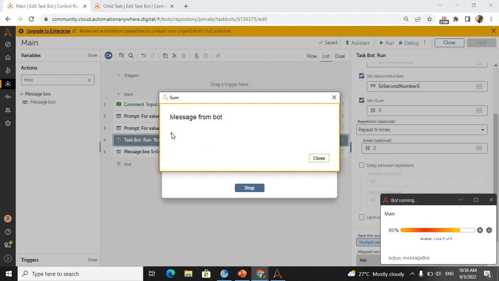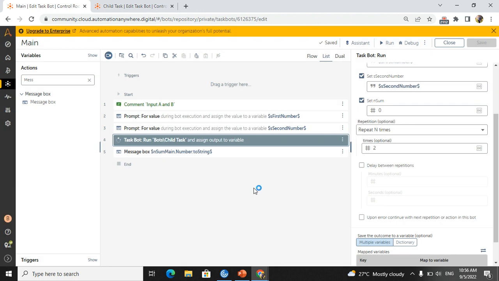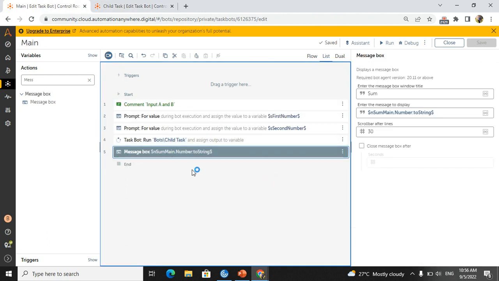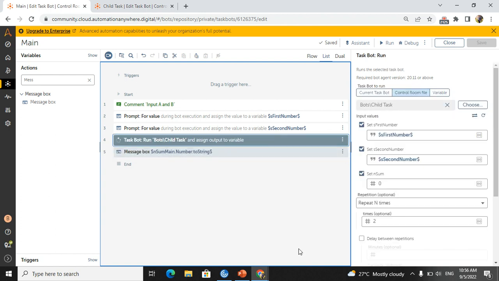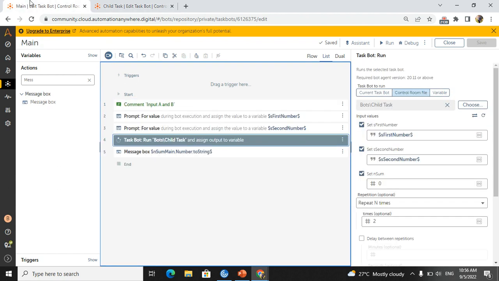My message box is showing 4, and I'm closing once this is completed. Because it runs 2 times in the particular child bot, we are not seeing the message box 2 times, because that is only 1 time. This child bot will run 2 times, not the main bot.